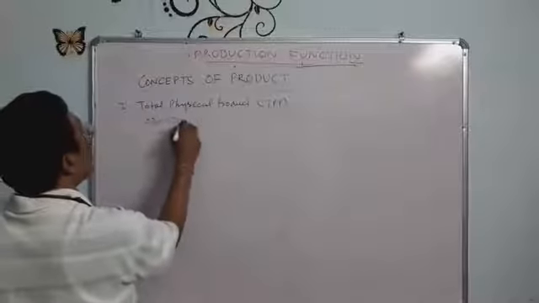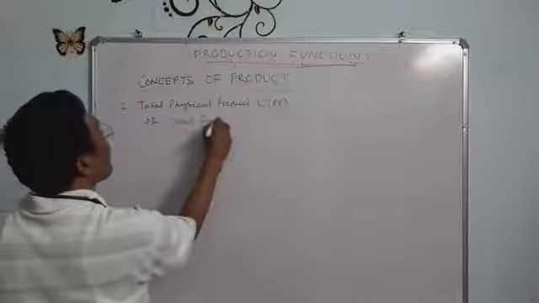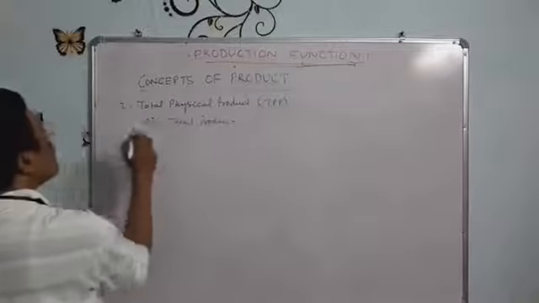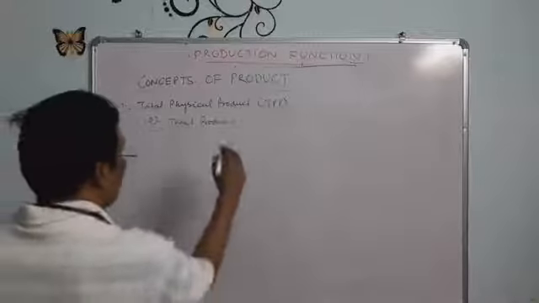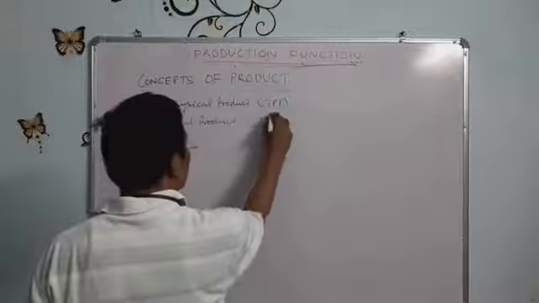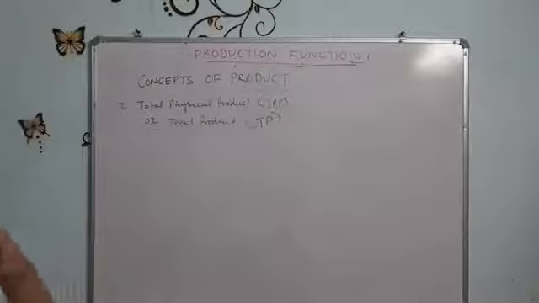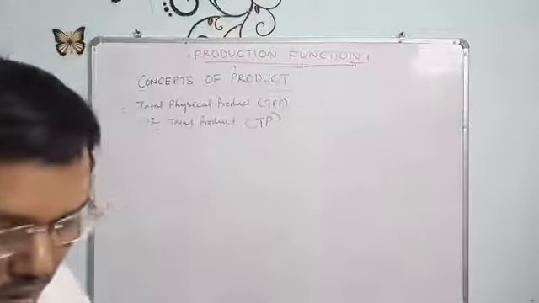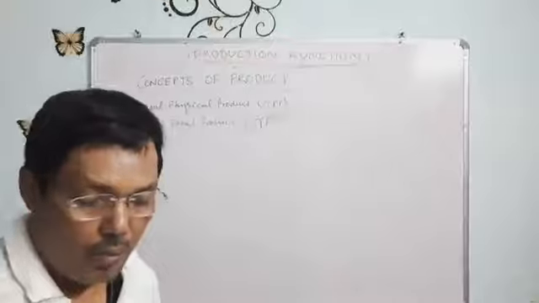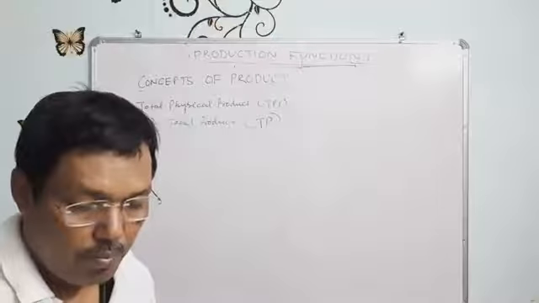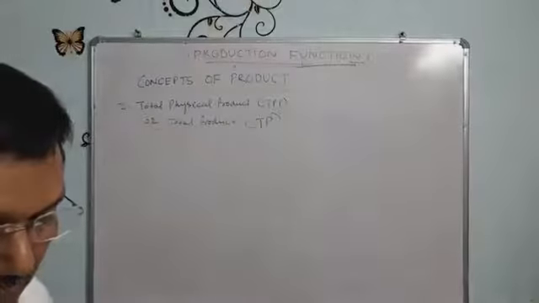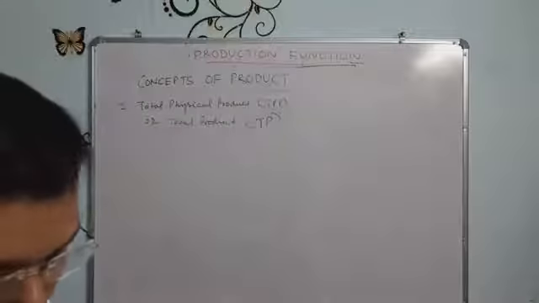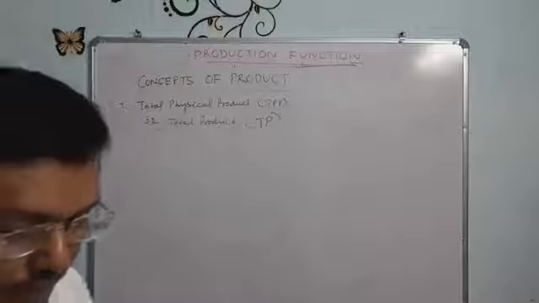We already know that production or output implies the amount of goods produced by the firm during a given period of time.